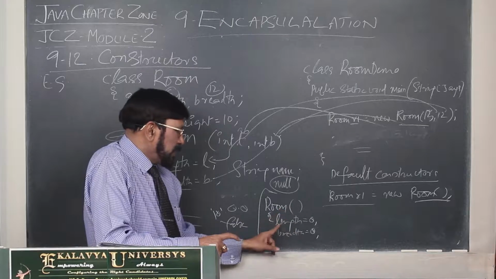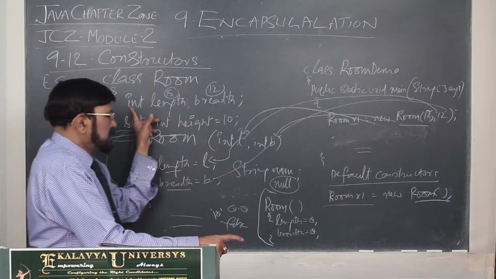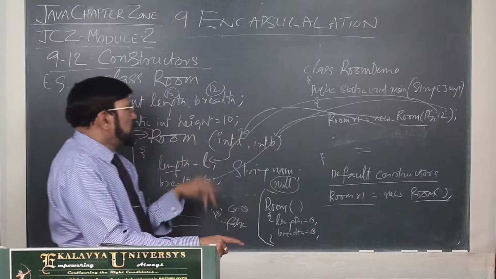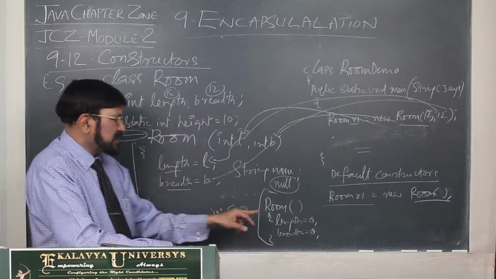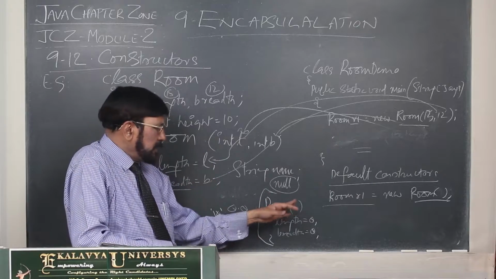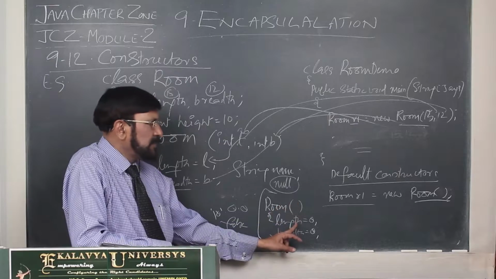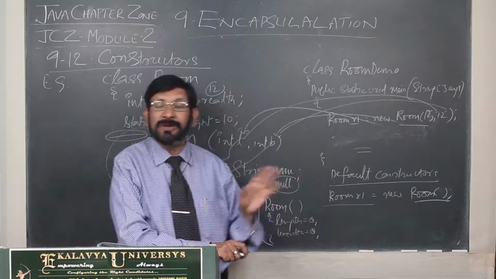Room length is equal to 0, because its type is int, so 0. Breadth is equal to 0. So in this manner, earlier, before understanding constructors, without our knowledge, we took recourse to the system-defined default constructor, and we called it and used it without knowing about that.